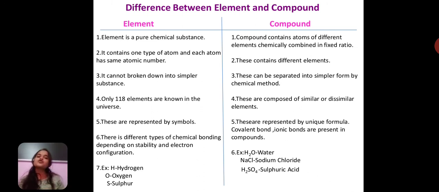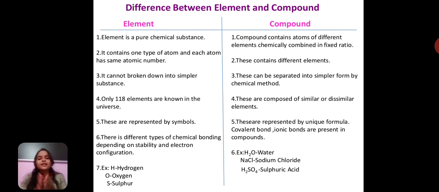But when it comes to a compound, two or more kinds of atoms which are different and undergo chemical combination will give us a compound. That is, a compound contains many elements in it, and those elements can be different or can be the same. If they are the same, it is known as an element. If they are different, it is known as a compound.